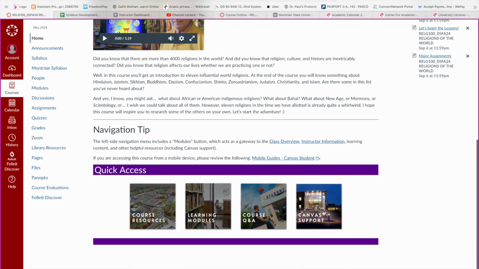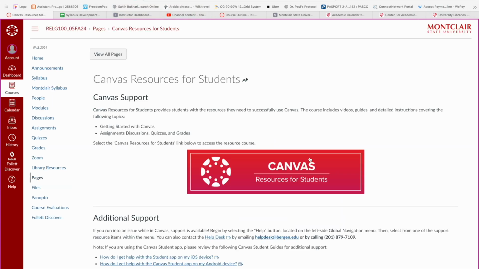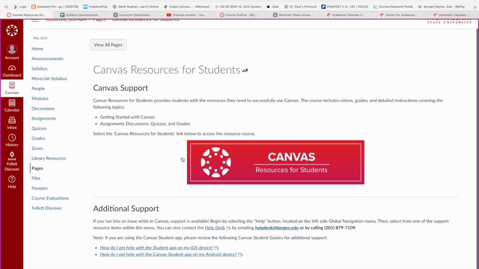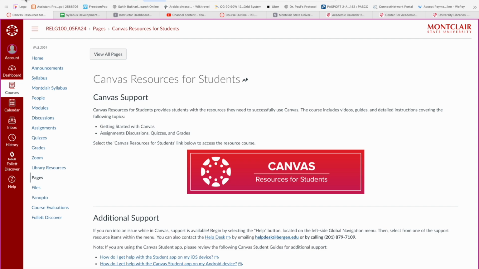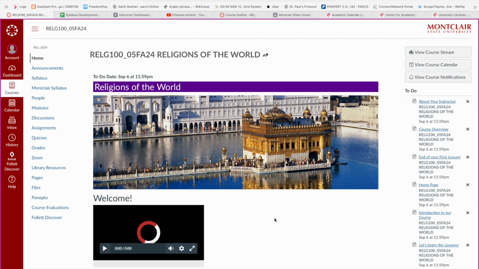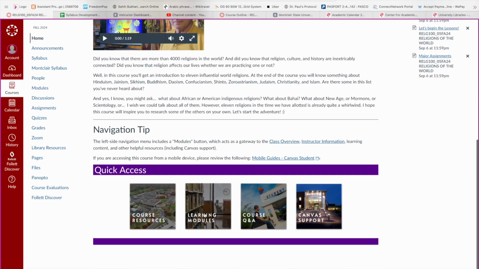And then you have Canvas support. So if you have trouble with Canvas and you don't know how to do something, just click on Canvas support and it gives you all sorts of different ideas about the support here on Canvas. But in any case, I want to go back to the learning modules, which will be the more important thing.